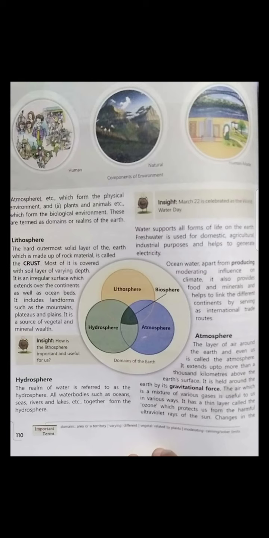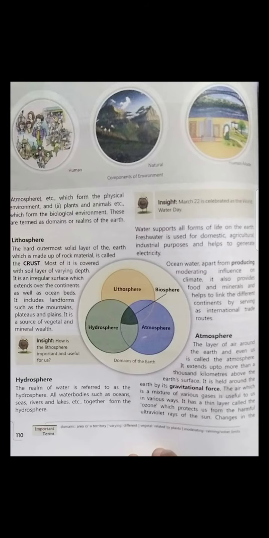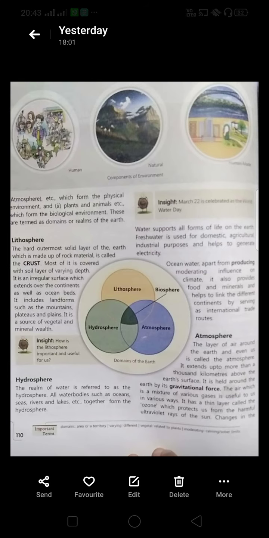Okay. And fresh water, especially the fresh water which we are drinking, that is called the fresh water. Fresh water is used for domestic purposes and agriculture also, to produce the grains. All the things come under using the fresh water, industrial purposes and helping to generate electricity. We are getting the electricity from the fresh water, not from the ocean water.